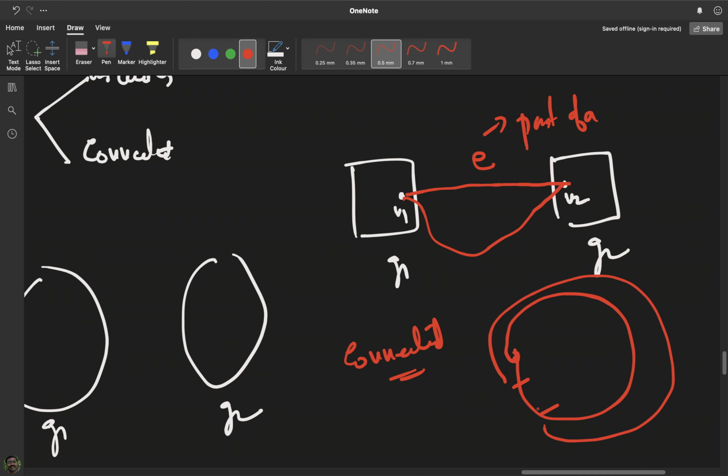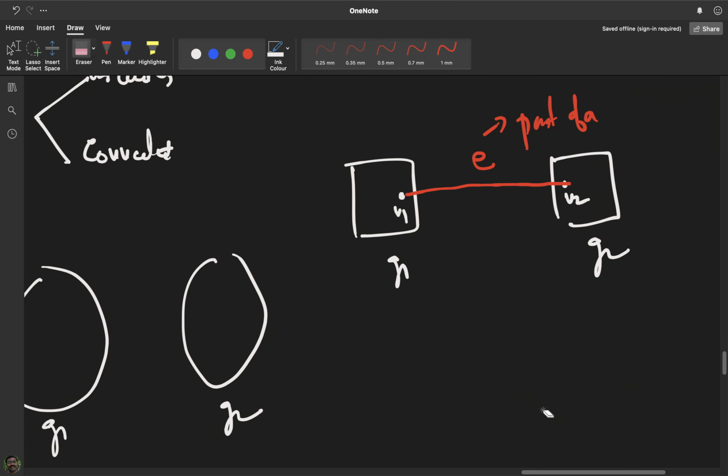So if you connect E between two vertices V1 and V2 which belong to different components, we can see that E is not part of a circuit. In the beginning there was no path between V1 and V2, so there is just one path between them, which is this E, and therefore there is no new circuit added.